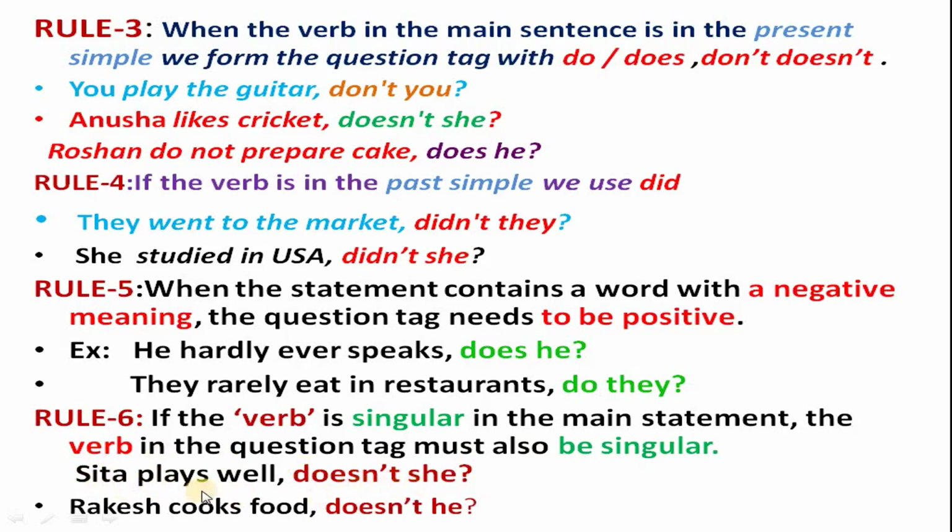So here, Sita plays well. Here, Sita plays, it is singular. And then here, question tag, doesn't she? That's why it's singular. Rakesh cooks food, doesn't he? So that means the verb is singular, then the question tag is also singular.